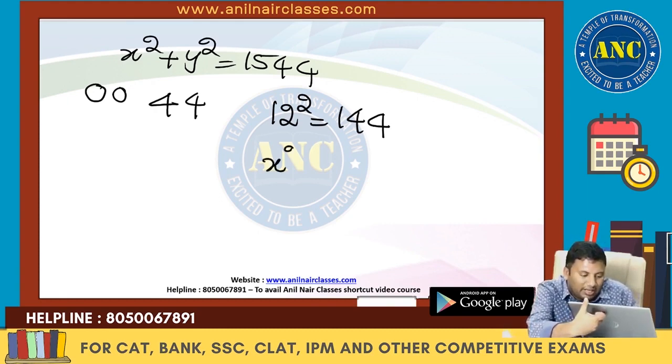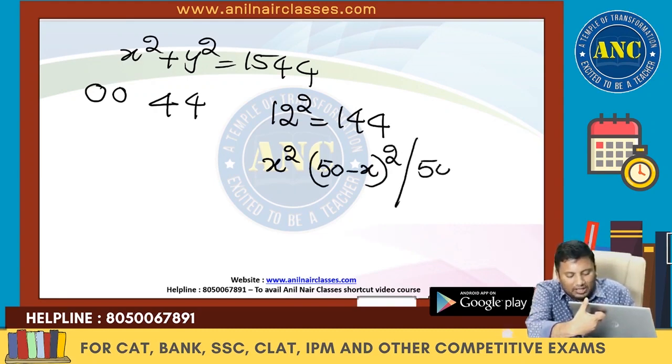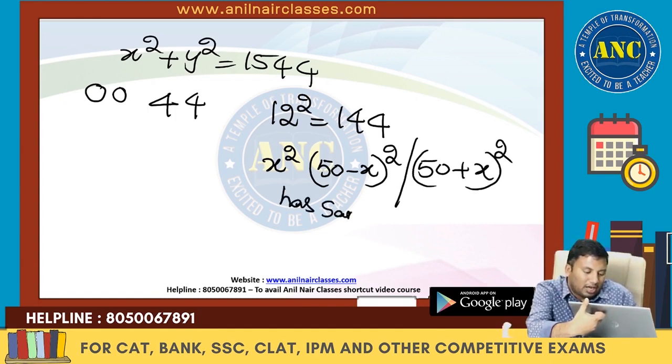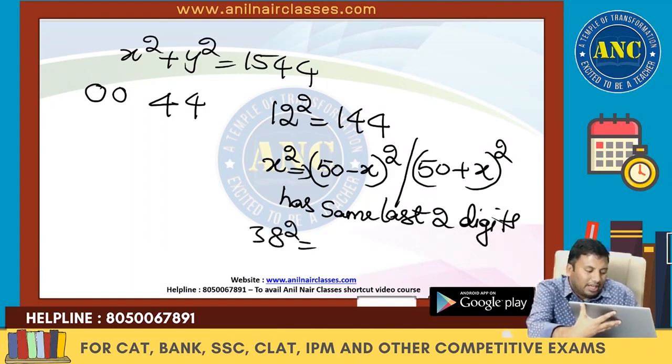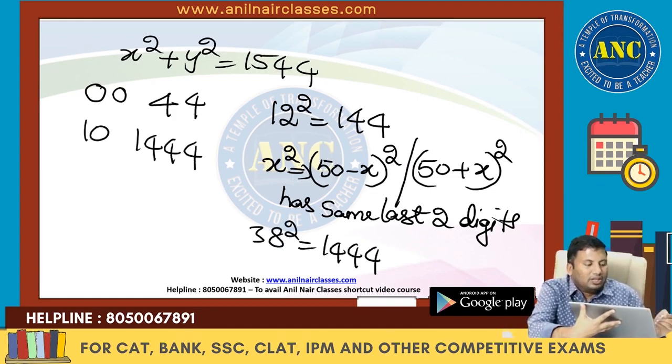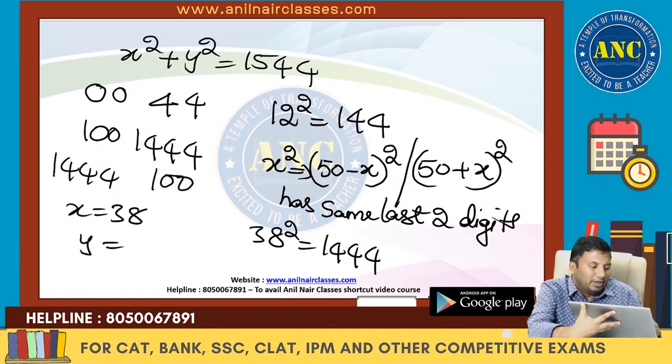12 square, we already discussed. X square, 50 minus x whole square, and 50 plus x whole square have the same last two digits. 12 square is 144. 38 square is 1444. So this is 1444 and the x value is 10, or this could be 1444 and the y value is 100. X can be 38, y can be 10, or x can be 10, y can be 38.